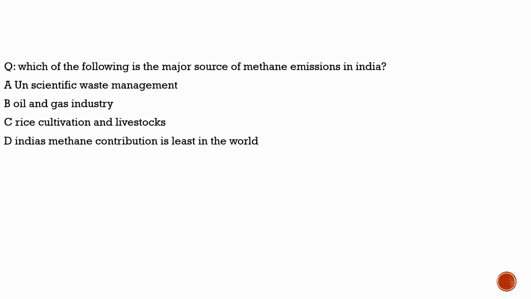Here the question is about which of the following is the major source of methane emission in India. Now the same question you can ask: sir, why have we brought up this question directly here? The reason is the same, because there was an article. Right now COP summit 29 is being held in Baku, Azerbaijan, and most probably